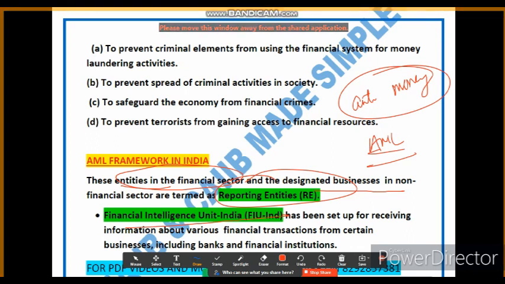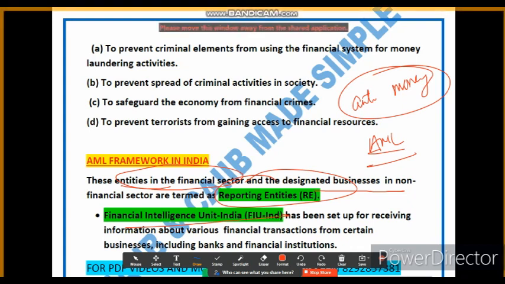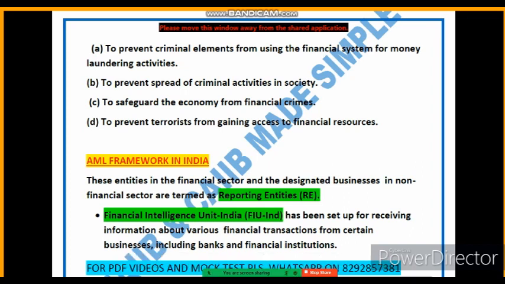It has been established as the central agency to receive information on various financial transactions from these reporting entities. So friends, FIU-IND collects and analyzes this information to detect patterns, trends, and potential money laundering activities. It acts like a central hub for the dissemination of financial intelligence to the law enforcement agencies for further investigation and action. So hopefully you have understood the role of FIU-IND and the role of reporting entities.